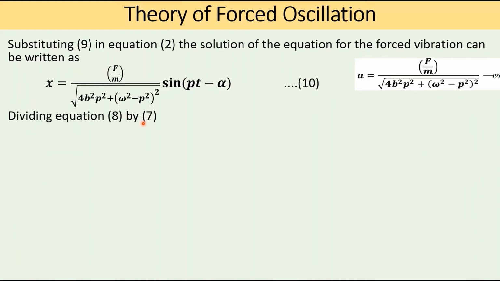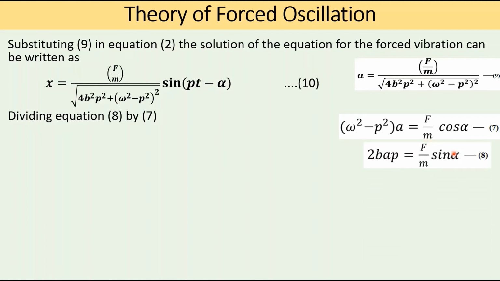So now dividing 8 by 7. Equation 7 is this one: (ω² − p²)A is equal to (F/m) cos α, and equation 8 is this one: 2bAp is equal to (F/m) sin α. So divide 8 by 7, so sin α divided by cos α is equal to tan α.